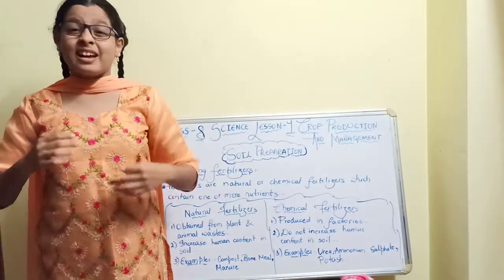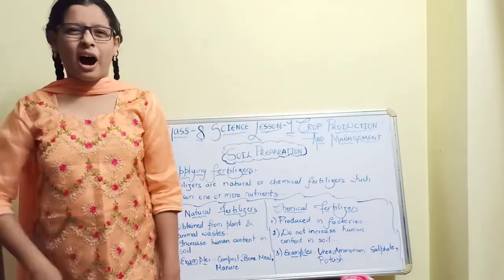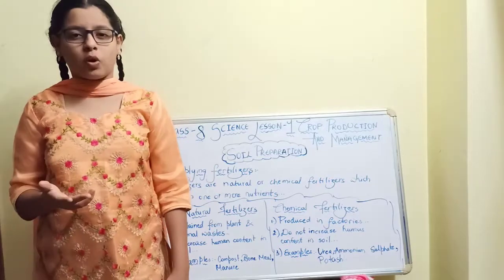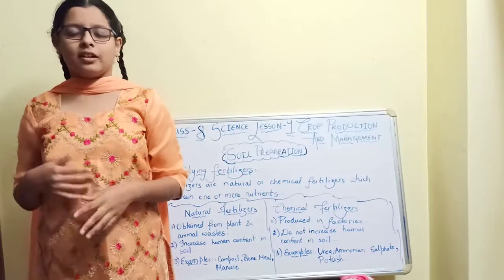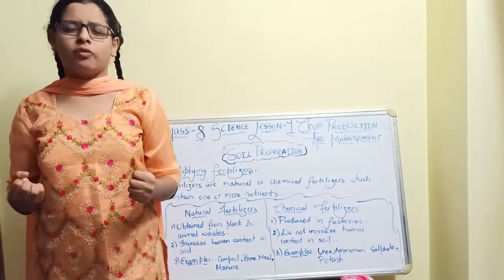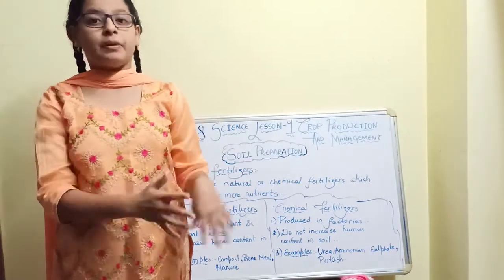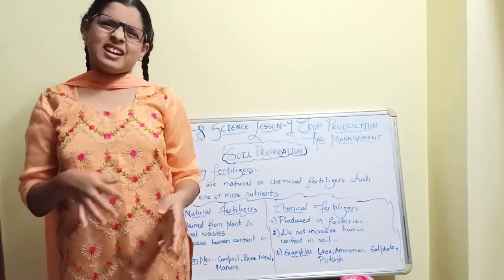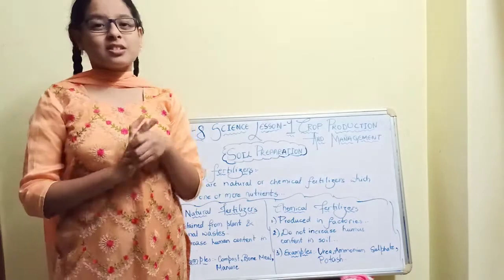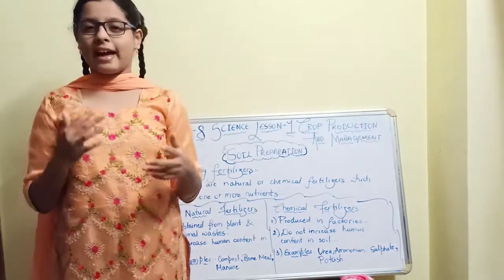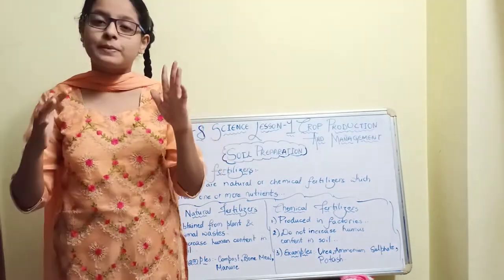How is this happening? The crops grown in the agricultural land absorb nutrients. Few crops absorb them perfectly, and other crops do not absorb as much. So many problems may occur, and a few plants or crops may die.